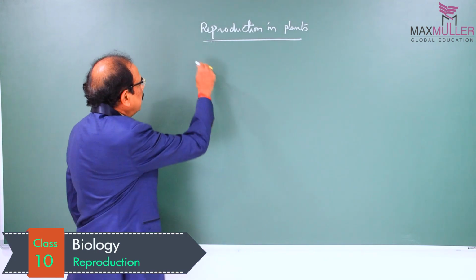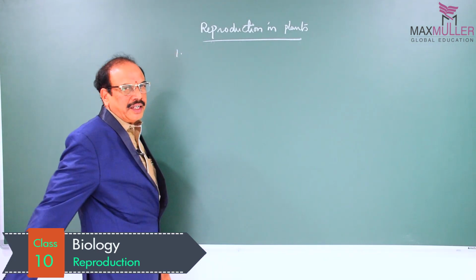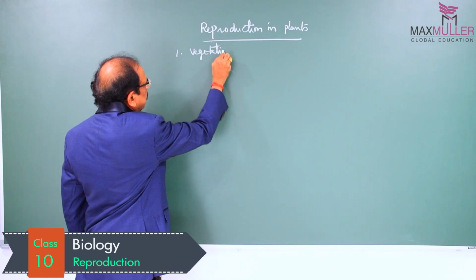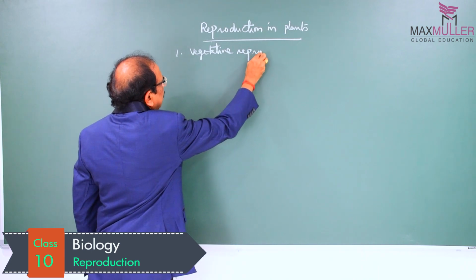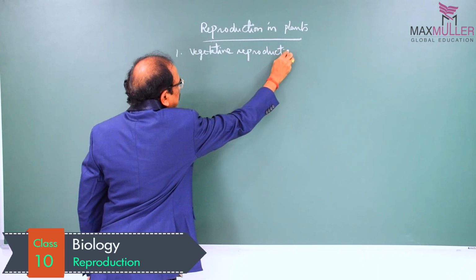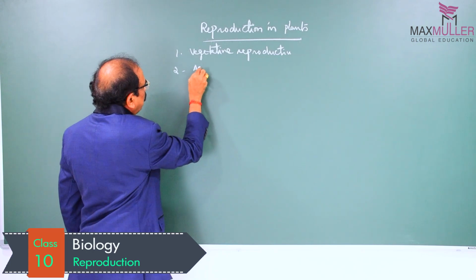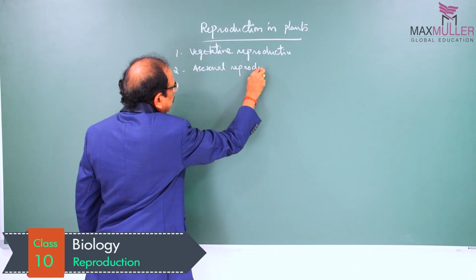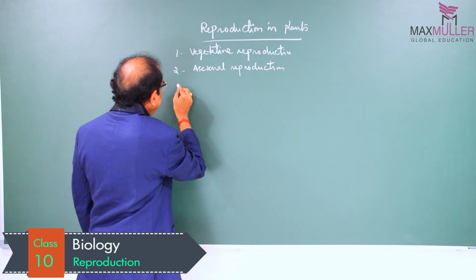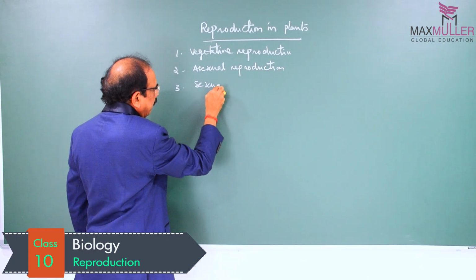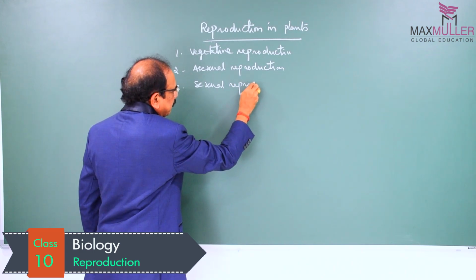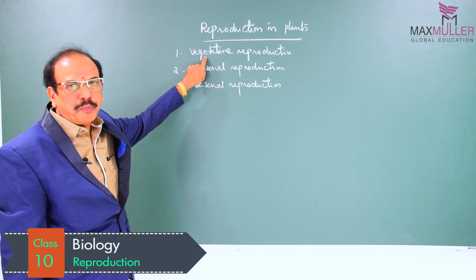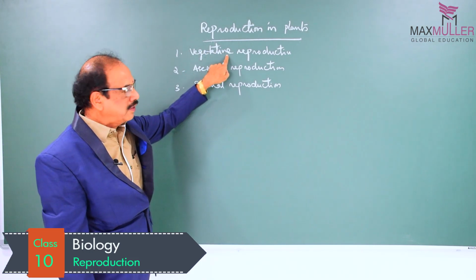And this reproduction in the case of plants is of three types, such as vegetative reproduction, asexual reproduction, and then sexual reproduction. So then coming to vegetative reproduction. First of all, coming to vegetative reproduction.